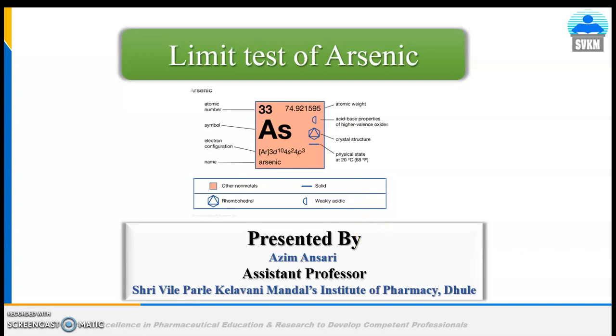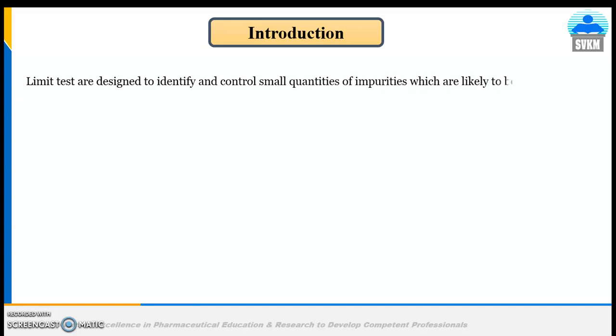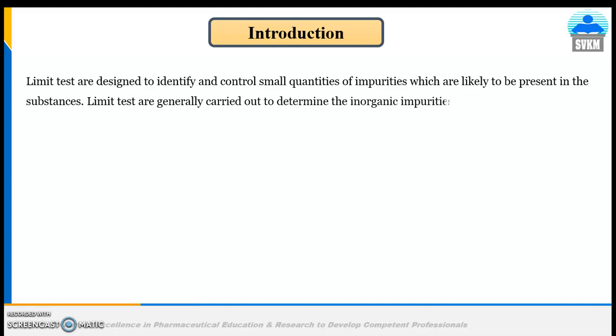Today I am going to discuss the limit test of arsenic. First of all, what is the limit test? Limit tests are designed to identify and control small quantities of impurities which are likely to be present in the substances. A limit test is generally carried out to determine the inorganic impurities present in the compound. In a limit test, the amount of impurities present in the test substance is compared with a standard.